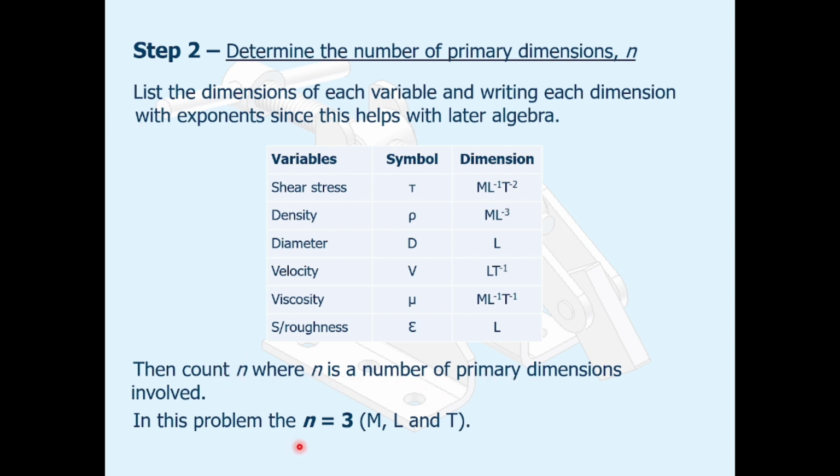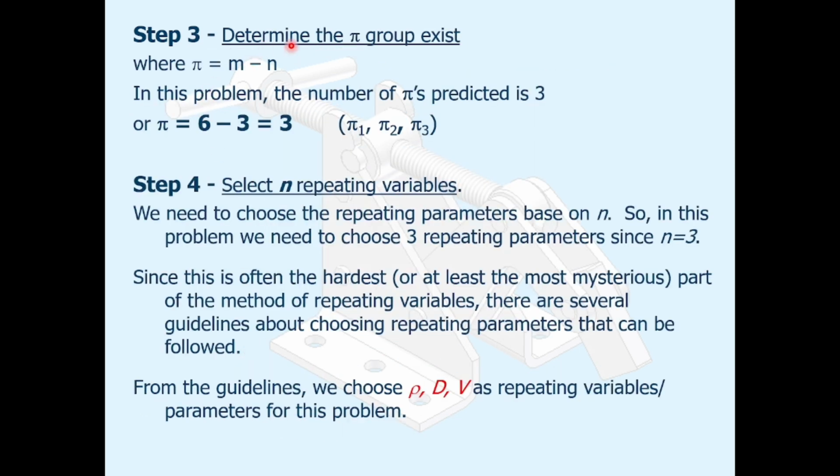Then count n, the number of primary dimensions involved. In this problem, n is equal to 3: M, L, and T. Then we determine the number of pi groups, where the number of pi is m minus n.